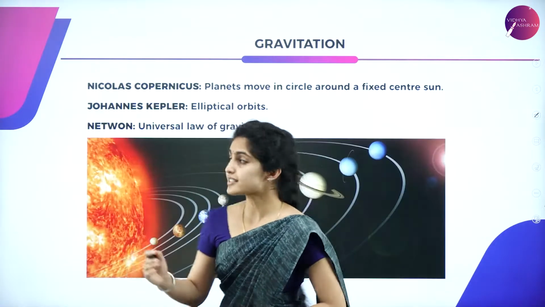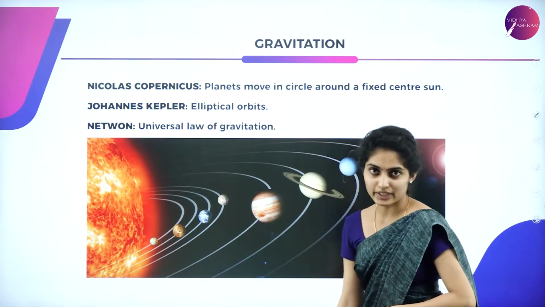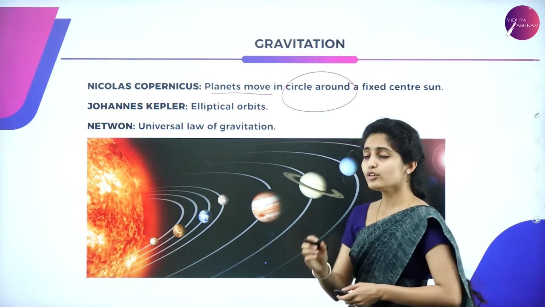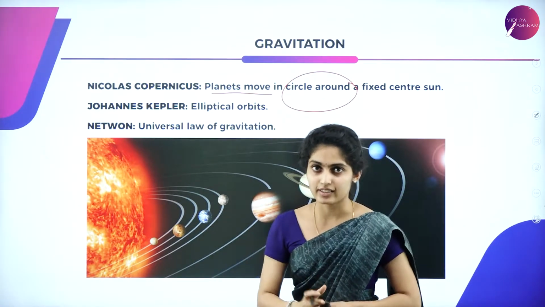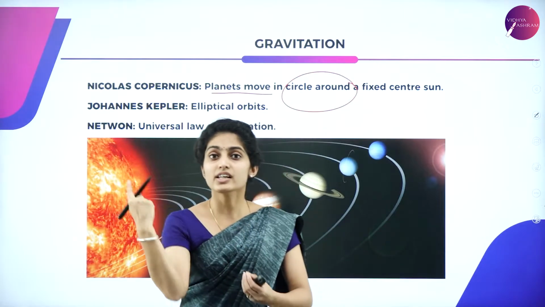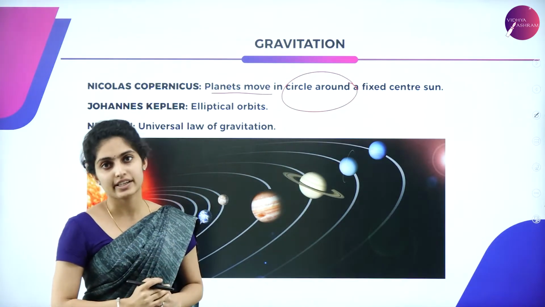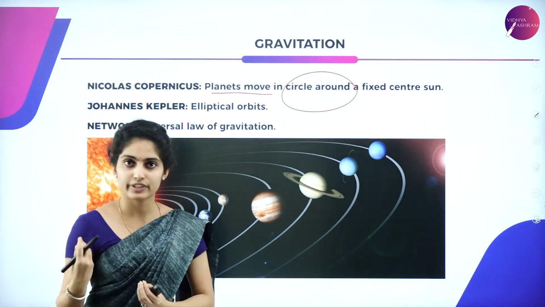Okay, so next, what did Nicolaus Copernicus say? He said that planets move in a circle around a fixed center, that is the sun. Planets have circular orbits, okay, and the sun is fixed at the center. Planets are revolving around it.